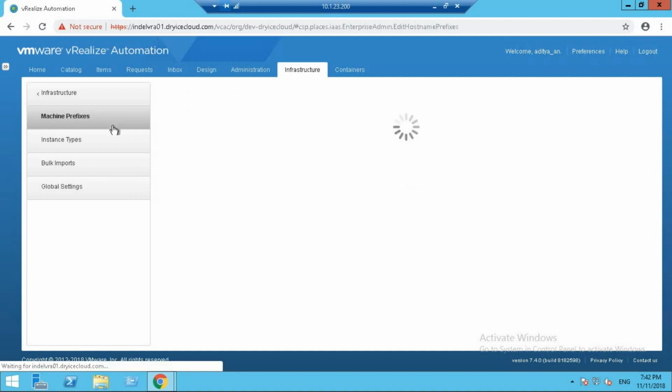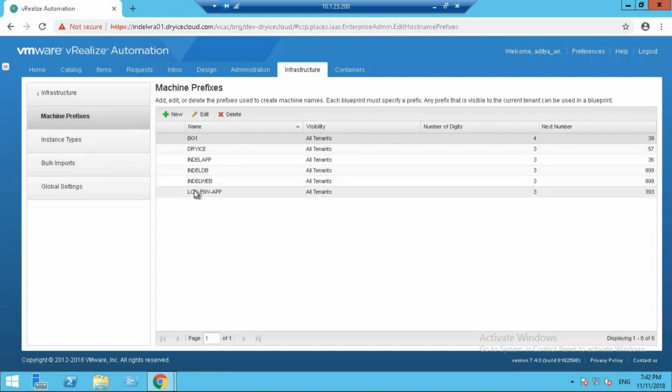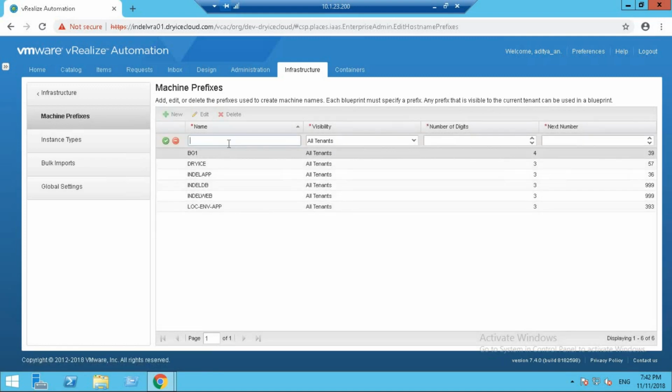Click on machine prefixes. Now here you see that we already have a number of machine prefixes created for our environment, but I'm going to build up a new one for you. Let us name this one INDL. Now, this name will be attached to all the machines that are being provisioned.